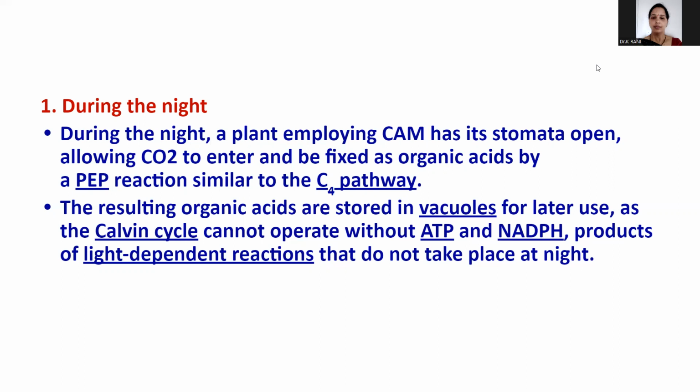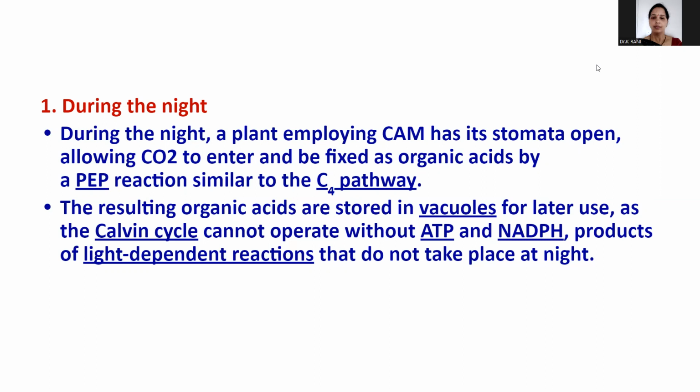During the night time, a plant employing CAM has its stomata open, allowing carbon dioxide to enter, and it will be fixed as organic acids by a phosphoenol pyruvic reaction, similar to the C4 pathway. Yesterday we discussed the first step of C4 plants. In C4 plants, the first CO2 acceptor is PEP, phosphoenol pyruvate. It combines with carbon dioxide and converts into a C4 compound.